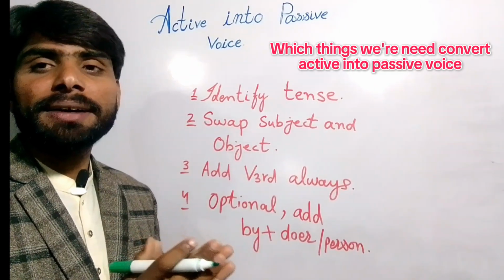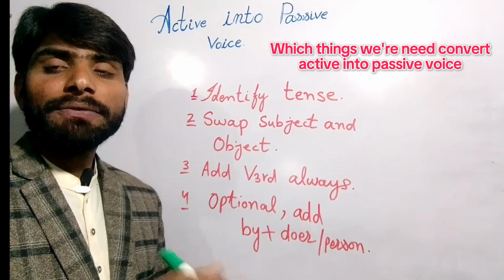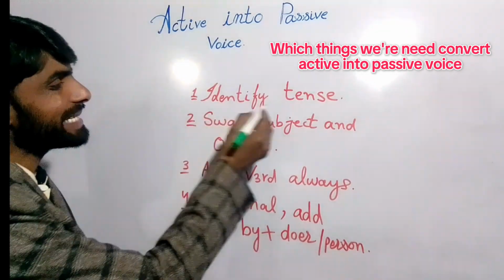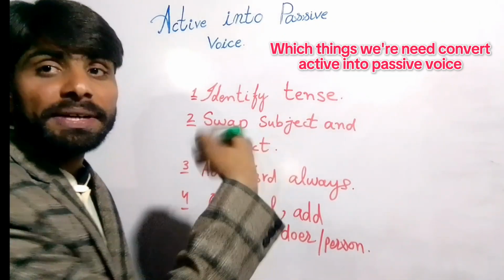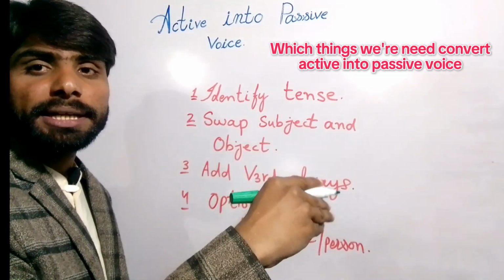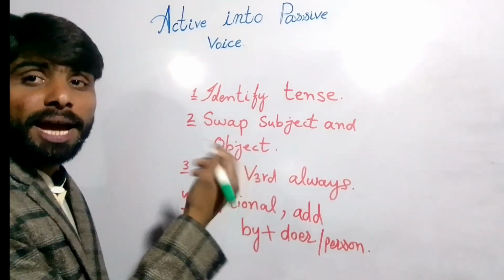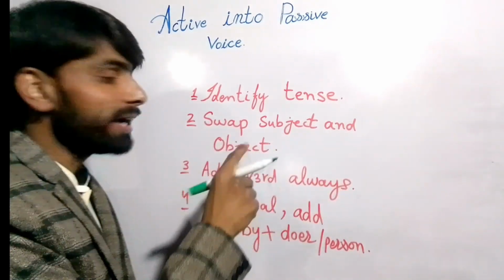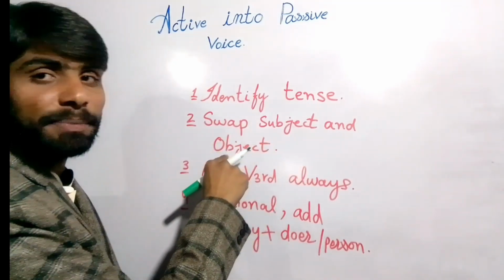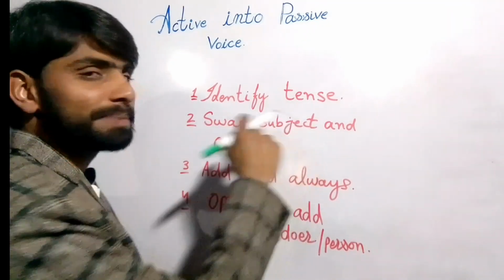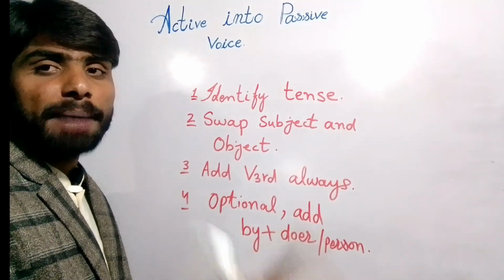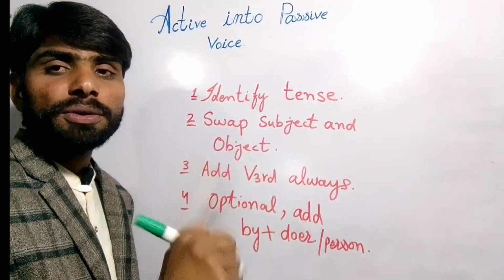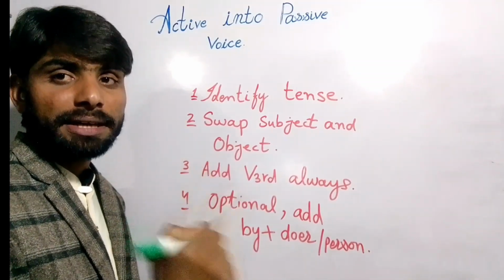So first of all, we see which things we need to do when we are going to change active into passive voice, right? First of all, you need to identify the tense, which tense has been used in the active voice, right? And after recognizing it, swap subject and object, right? The subject will move to the object place and the object will move to the subject place. We will swap both. And next, add verb third always, right? So in the passive voice we will always use V third, right?